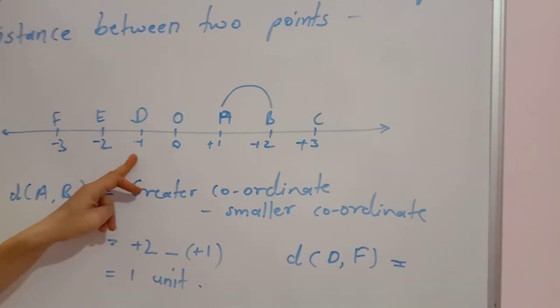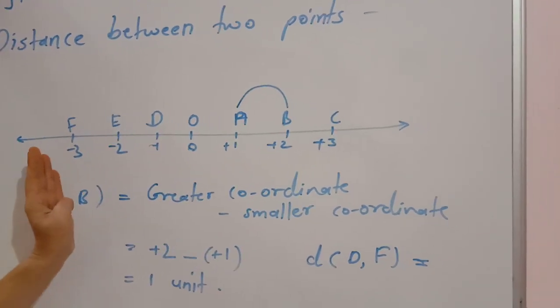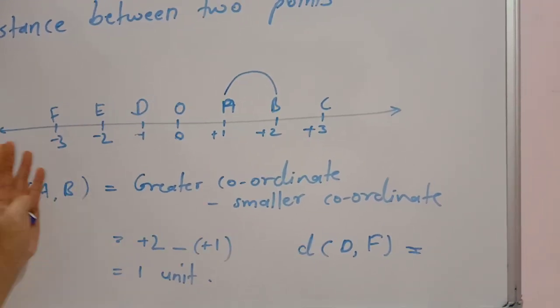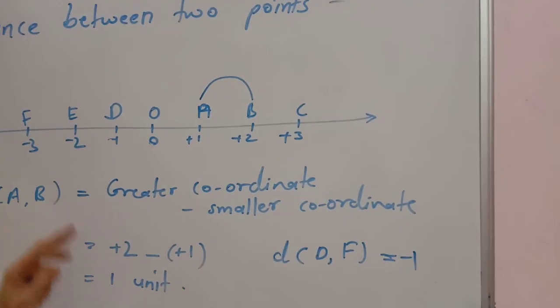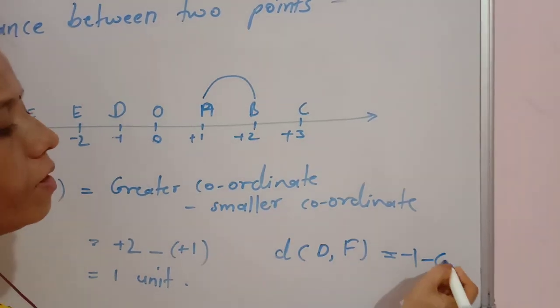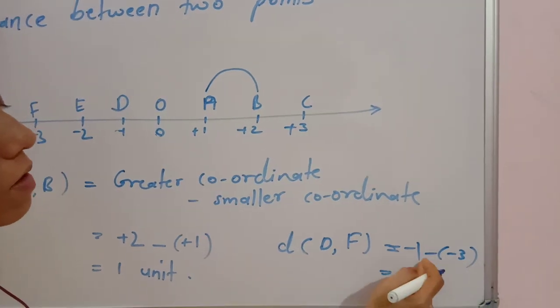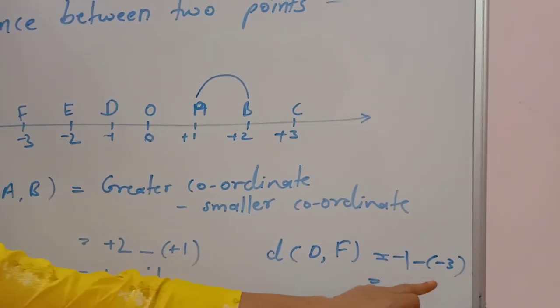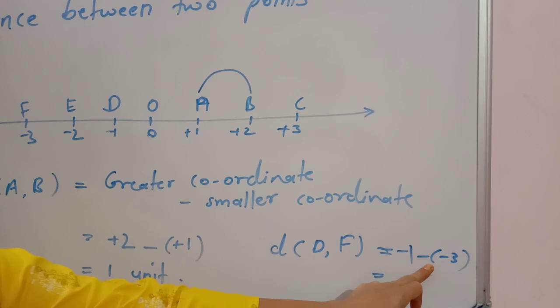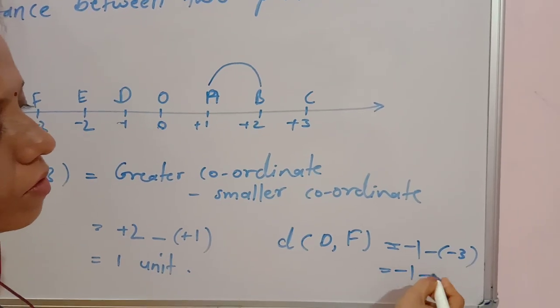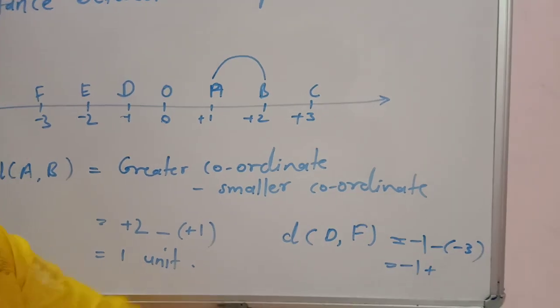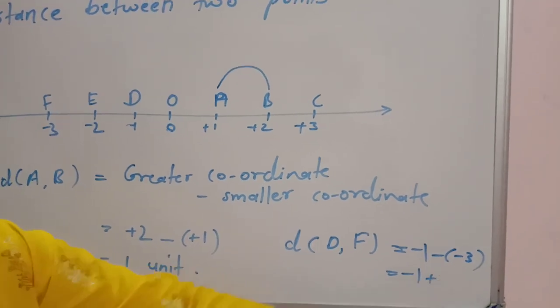Because you know that the numbers on the right hand side are bigger than the numbers which are on the left hand side. So -1 is bigger, minus -3. When outside the bracket there is a negative sign, all the signs in the bracket are changed.